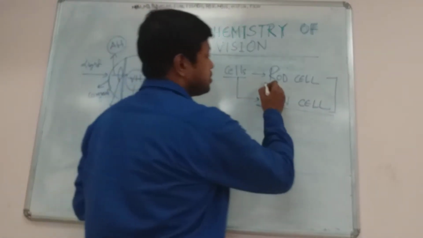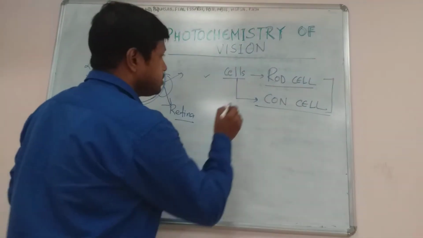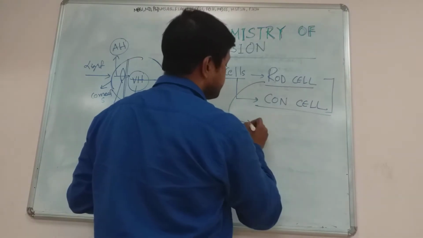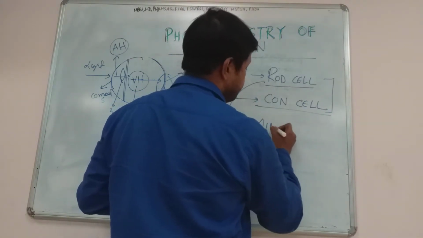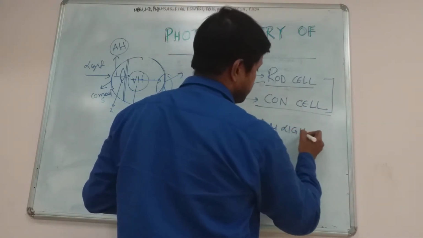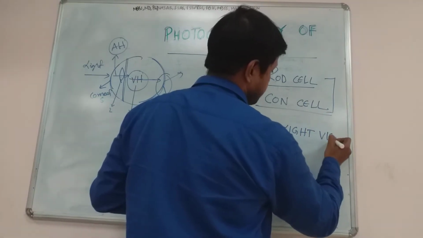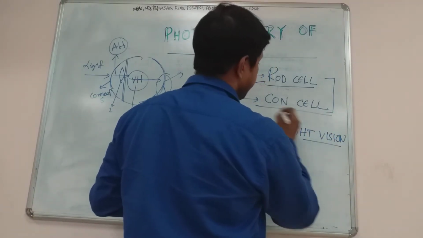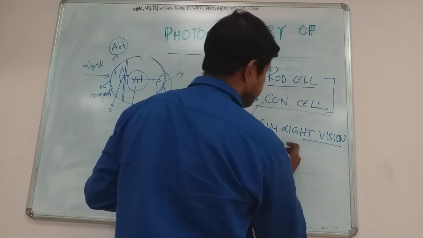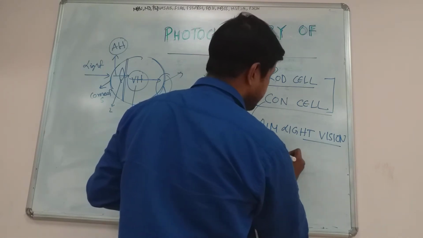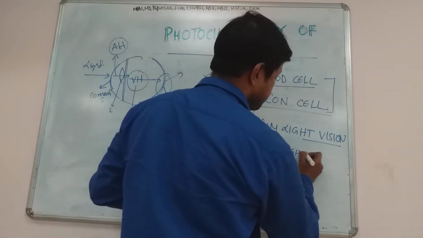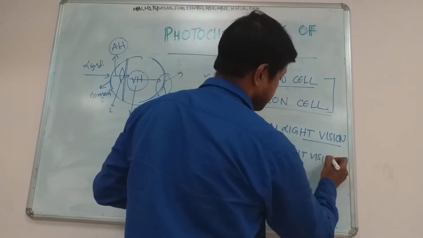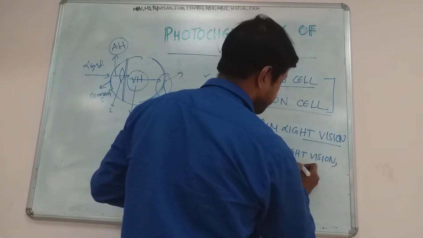Now, what are these rod cells? The rod cells are responsible for dim light vision, and cone cells are responsible for bright light vision or sharp vision.